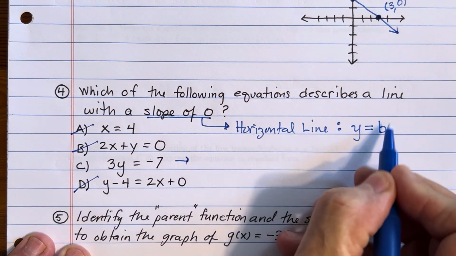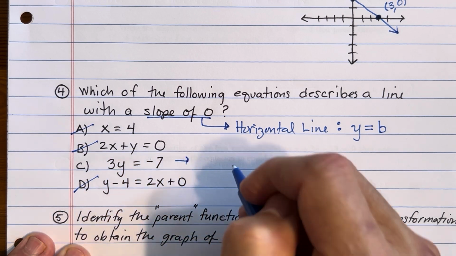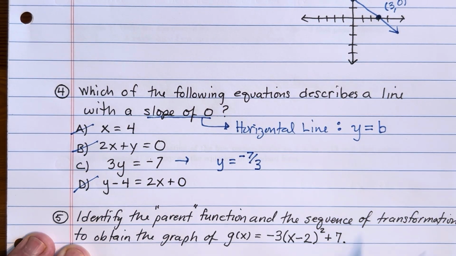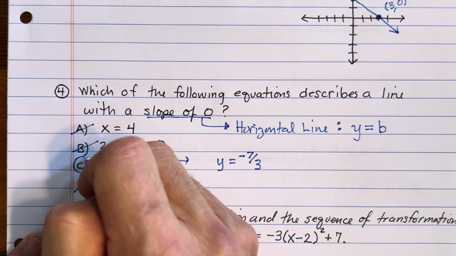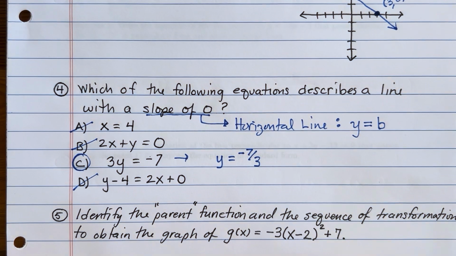And you can write it in this format where we've got an isolated y value. Just divide through by 3. You can see that y equals -7 over 3. Right, so this is a horizontal line down at a height of -7/3. So that's the only one of the 4 equations that were given. They're all going to graph into lines, but that's the only one that has a line with slope of 0.